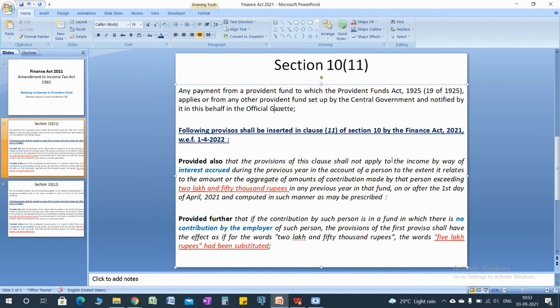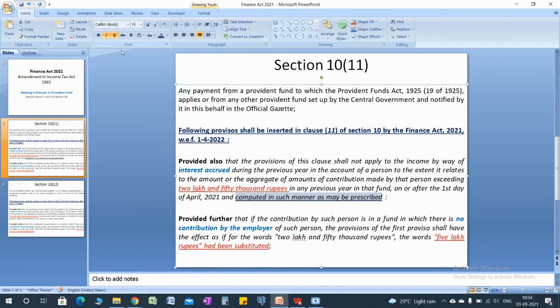This shall not apply to any income to the assessee by way of interest accrued during the previous year 21-22, to the extent it relates to the aggregate amount of contribution made by that person exceeding 2,50,000 in any previous year in that fund on or after the first day of April 2021, and computed in such manner as may be prescribed.